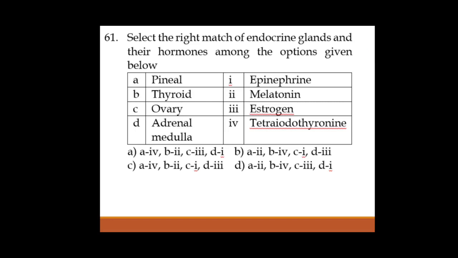The next, ovary produces which hormone? As we know, it produces estrogen and progesterone, and out of this we have an estrogen hormone here. And D, adrenal medulla. Adrenal gland is divided into two parts. Outer part is cortex, inner part is medulla. Medulla secretes emergency hormones, especially epinephrine and norepinephrine. They are also called adrenaline or noradrenaline, also termed as emergency hormones or catecholamines. Okay, so the correct option for this is D.